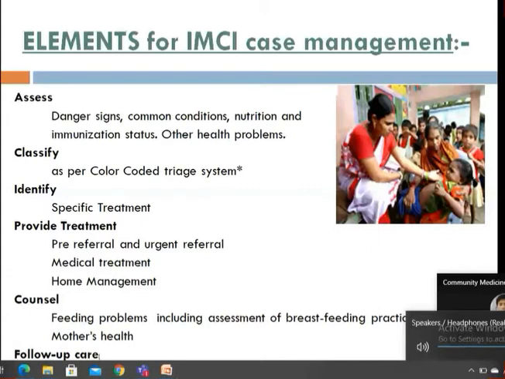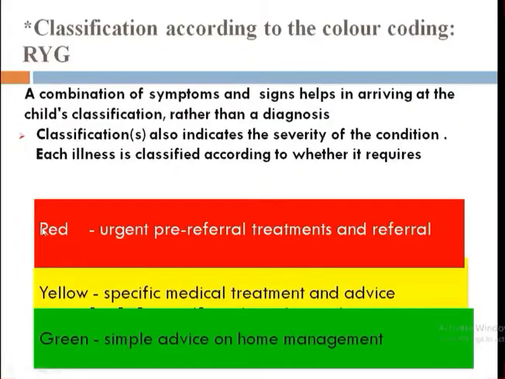So after that, this is the color coded triage system. Three colors have been used here: red, yellow, and green. In your book, instead of red, pink color has been used. So I think in some places red, in some places pink. Both are acceptable here. And yellow and green are fixed. Okay, so the red, yellow, green coding system is used here.